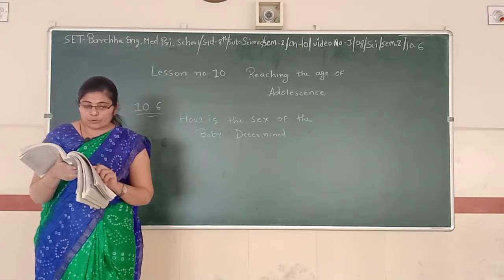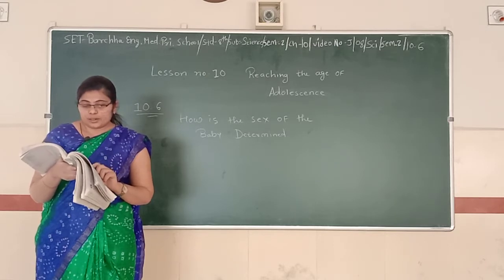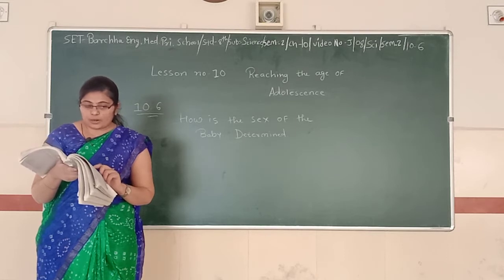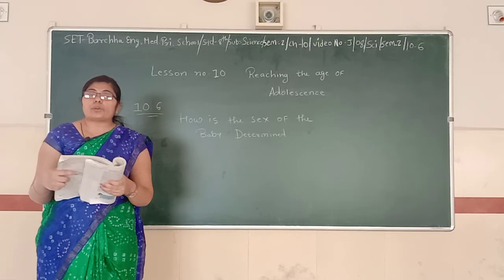The gametes have only one set of chromosomes. The unfertilized egg always has 1 X chromosome, but the sperm are of 2 kinds.